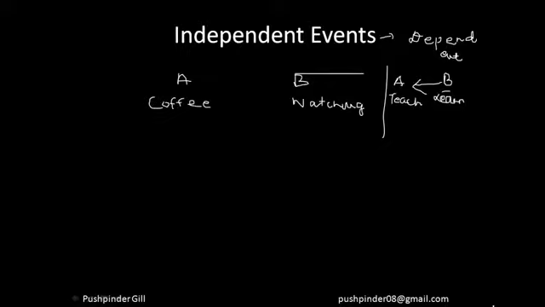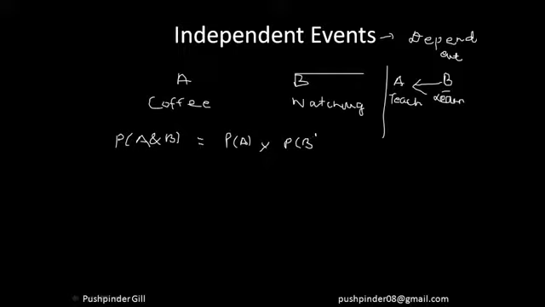I'm just taking a hypothetical example here, right? So I hope you understood what are independent events and what are dependent events. In case of independent events, the probability that both the events will happen, that means A will happen and B will happen, is equal to the product of the probability of both the events happening individually.